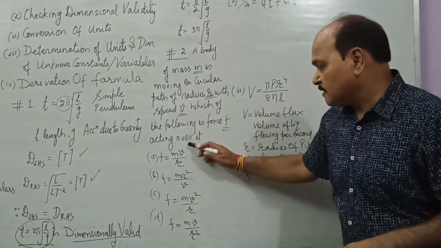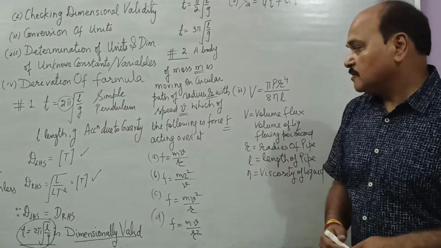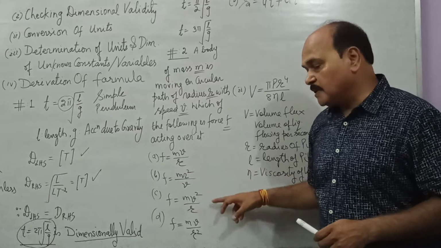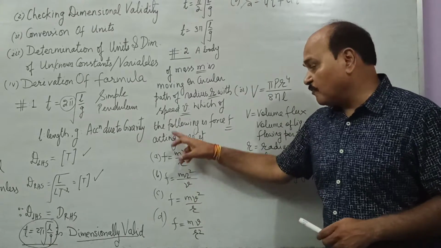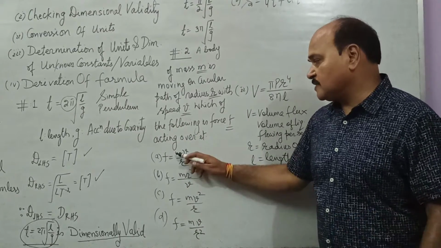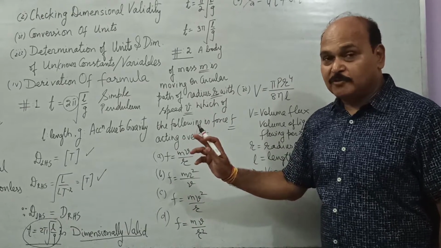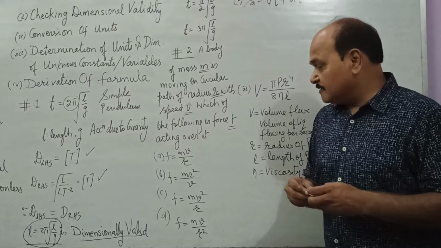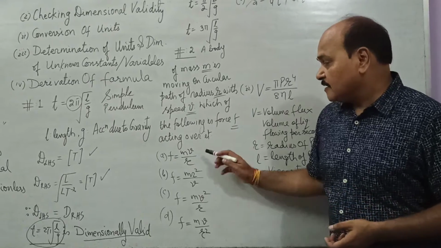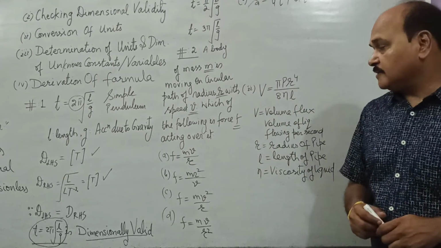So out of these 4 options, only one option would be dimensionally correct. See, in all 4 options, the dimensionless constant is 1 each, that is same. So the only way we can see its correctness is by checking its dimensional validity.